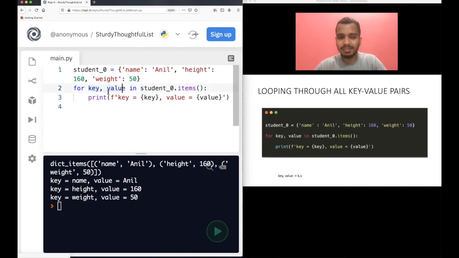Of course it's not compulsory to have these names. You can have k and v also. I'm not saying you should have key and value itself. You can have any temporary variable name, it does not matter. So I will change this also to k and v. Run this code, again it will work, it's not an issue.